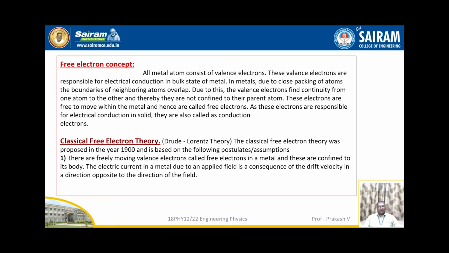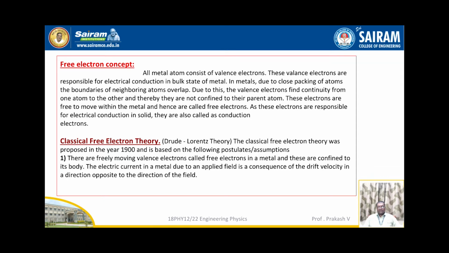So if we look at metals, all metal atoms consist of valence electrons. These valence electrons are responsible for electrical conduction in bulk state of metal. In metals, due to close packing of atoms, the boundaries of neighboring atoms overlap.